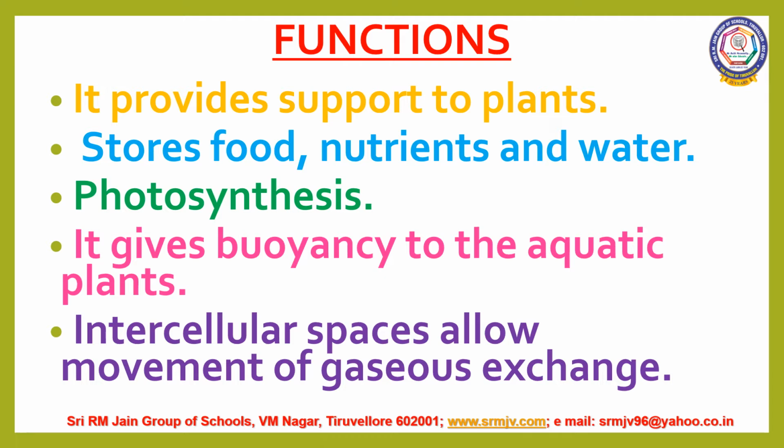Following are the main functions of parenchyma. It provides support to plants. The parenchyma of stems and roots stores food, nutrients and water. Chlorenchyma cells contain chlorophyll that helps to perform photosynthesis. Photosynthesis is the process of preparing food. Arenchyma cells help to give buoyancy to the aquatic plants to help them float. The intercellular spaces in parenchyma allow movement of gaseous exchange.